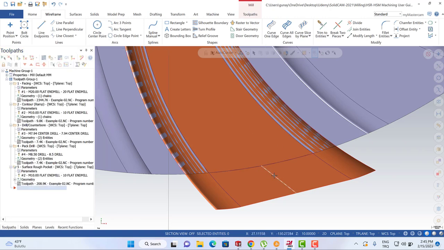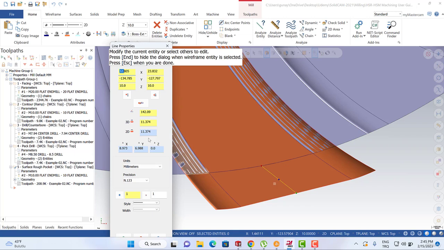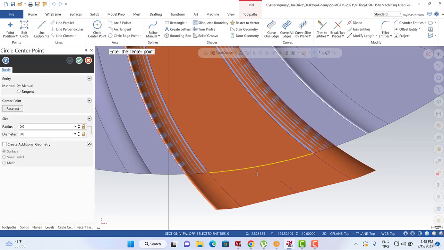For example, maybe this one, and we can turn to the Home and Analyze. We can select this line, and this line can be 5 millimeter, and then we can turn to the wireframe and we can easily create that kind of line here.